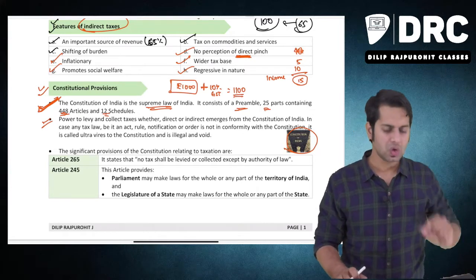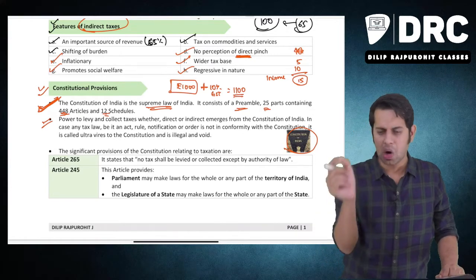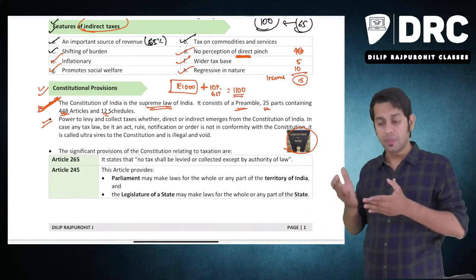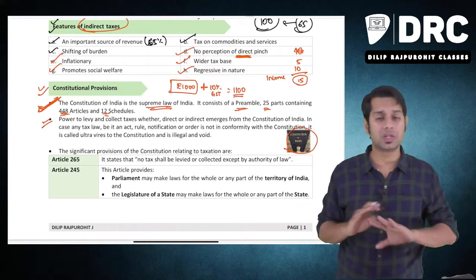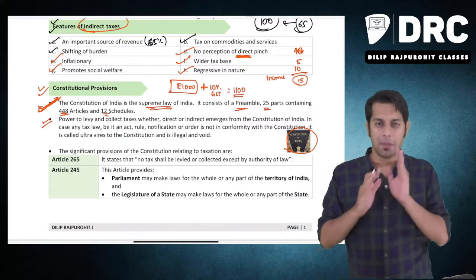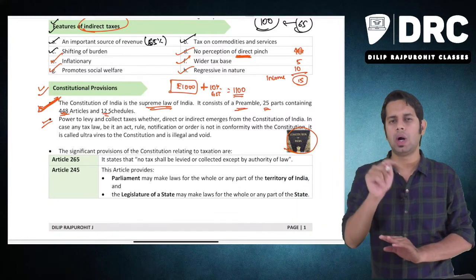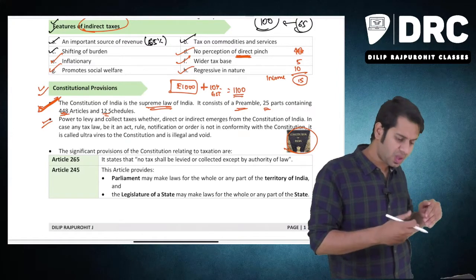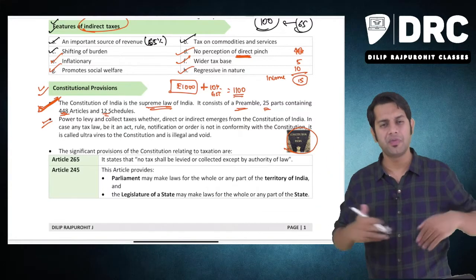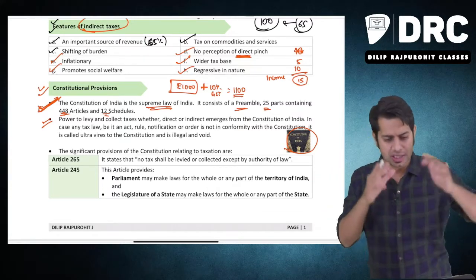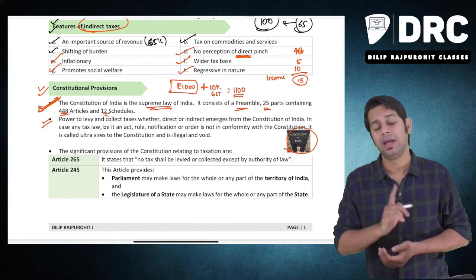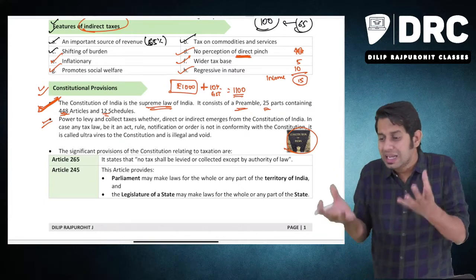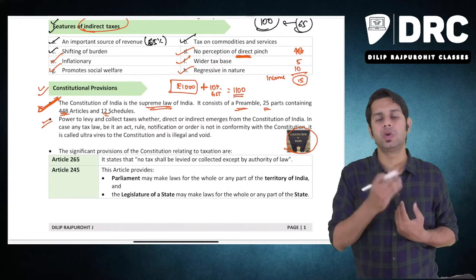For example, the Constitution says you can levy income tax on all the different types of income except agricultural income. Meaning, if a person is earning income through agriculture, he may earn 500 crores, I don't care. But if the income is earned by doing agricultural activities, you should not collect income tax from him. But if the same person is earning income by selling products, for example, he has a shop where he sells saris, a shop where he sells toys, a shop where he sells cars, in that case you collect taxes from him. But you should not collect tax on agriculture. Any income earned by a person by way of agriculture, you should not collect taxes.